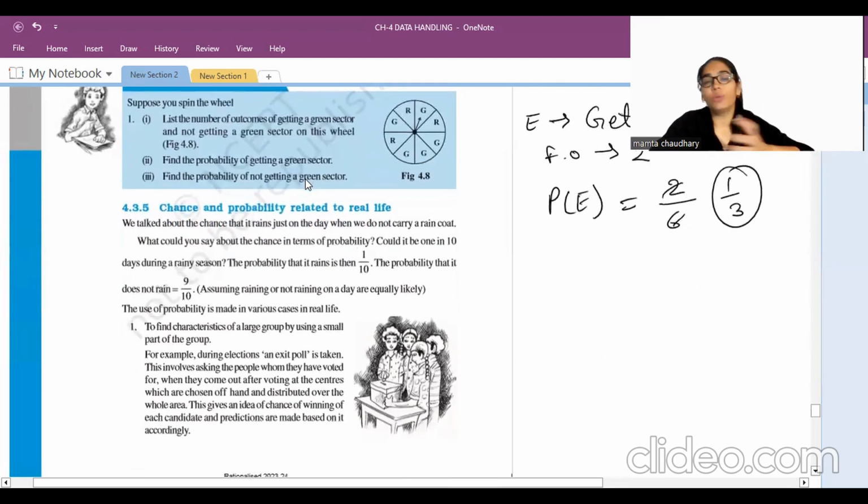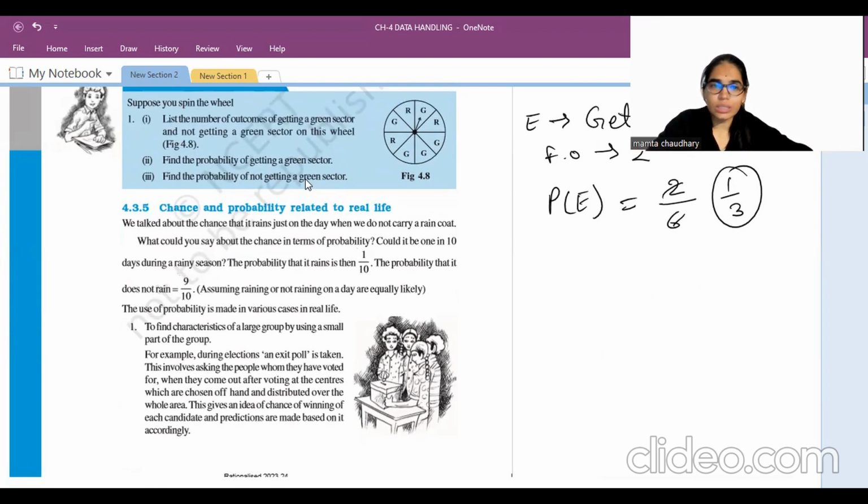Now, where can you find this chance or probability in real life? For example, the exit poll. You must have heard during elections about exit poll results. What does it mean?